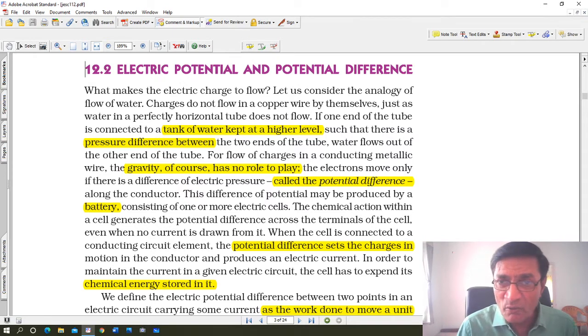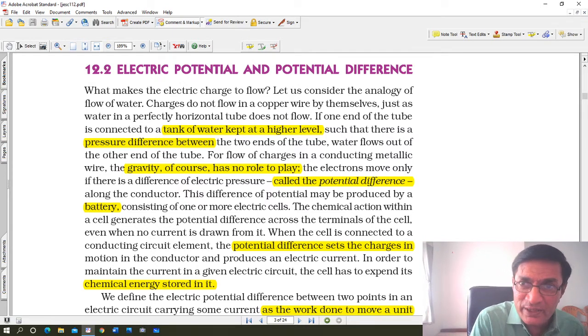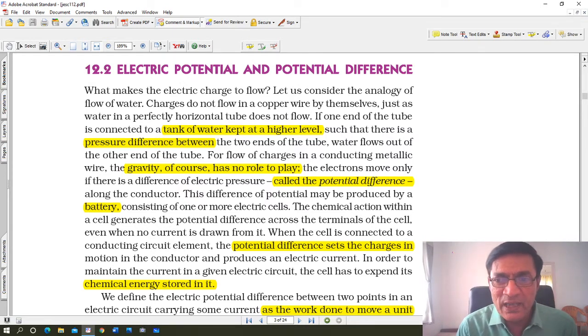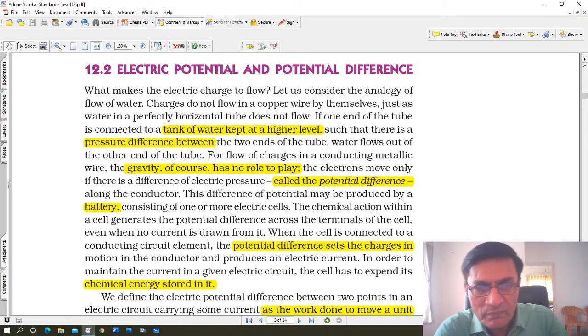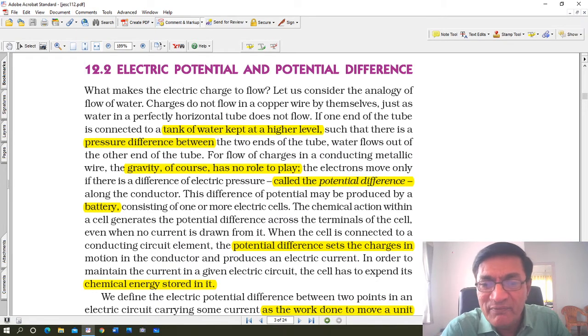The electrons move only if there is a difference of electric pressure, which is called electric potential difference along the conductor. This difference of potential may be produced by a battery consisting of one or more electric cells. I'll explain cells and battery both to you just now.